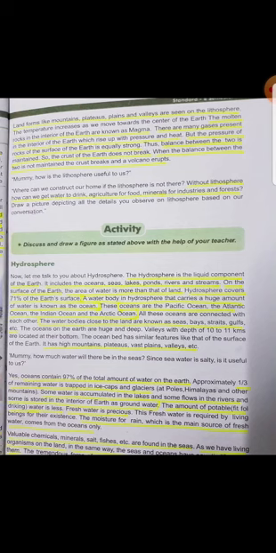Now page number 7. Landforms like mountains, plateaus, plains and valleys are seen on the lithosphere. Now what does lithosphere contain? So it contains mountains, plateaus यानी छोटी पहाड़ी, plains यानी मैदान and valleys यानी घाटी on the lithosphere.